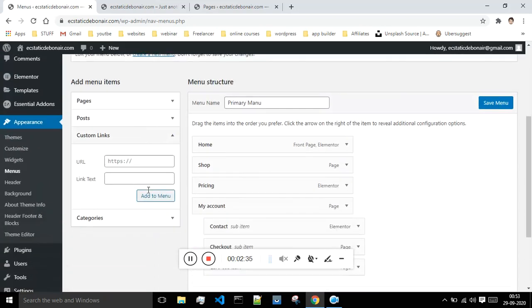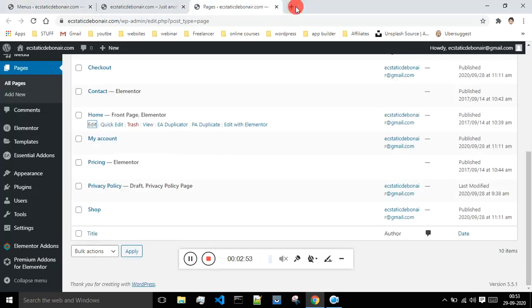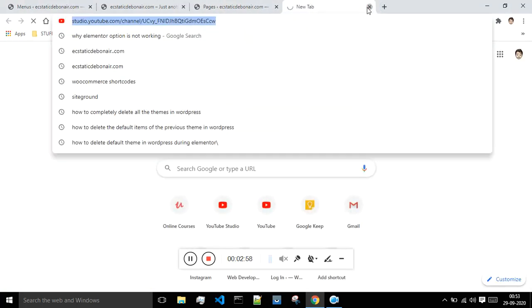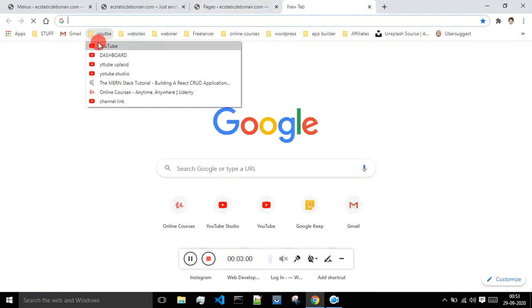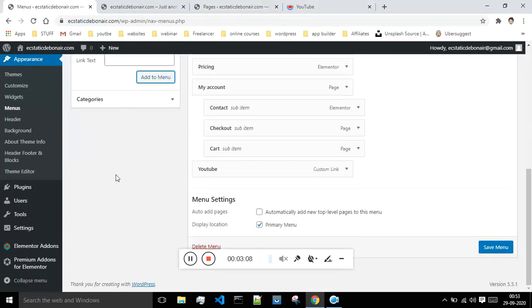If you want to give the custom links, like if suppose I want to give the link of YouTube over here. Okay, I will give the name as YouTube, and let me just go to the YouTube. And let me just give that link over here. So basically for study purpose I'm showing you guys how to add the external links, and that YouTube link is present over here. I will save this.